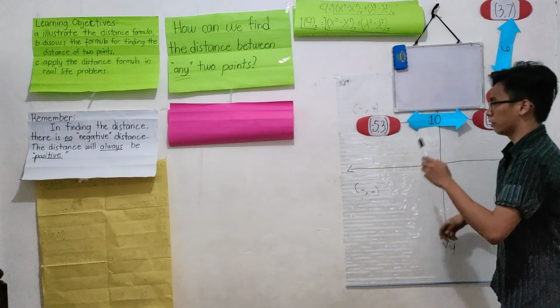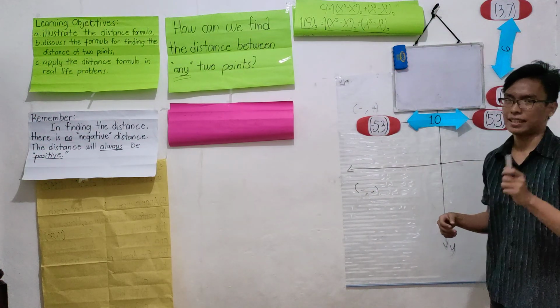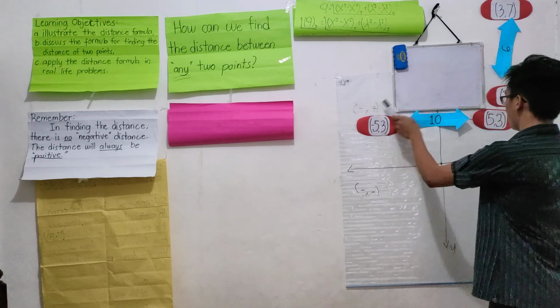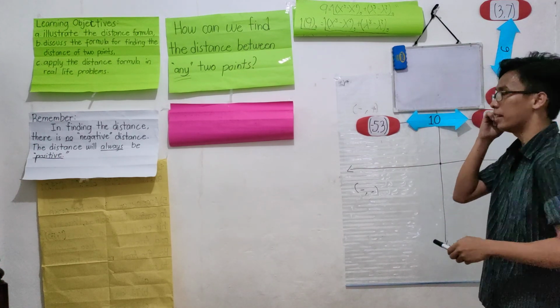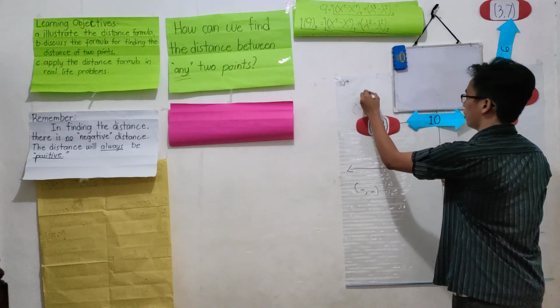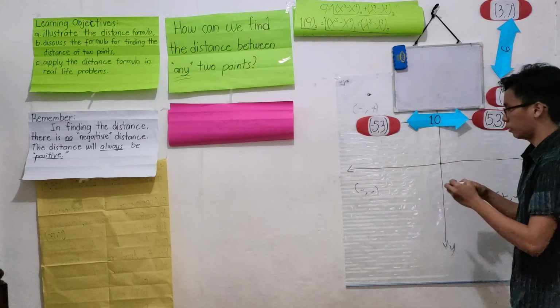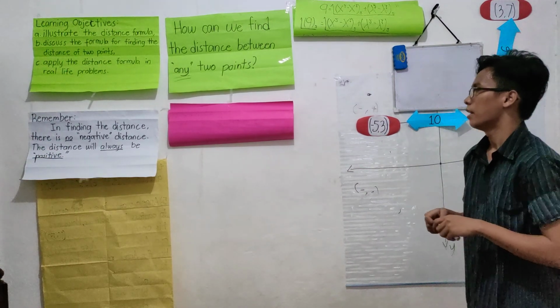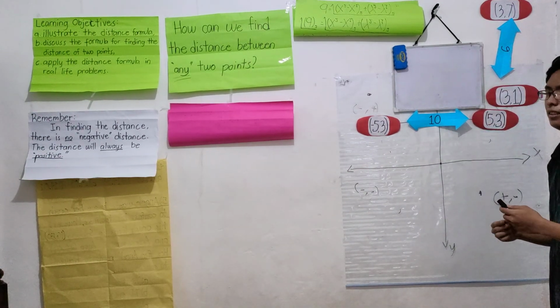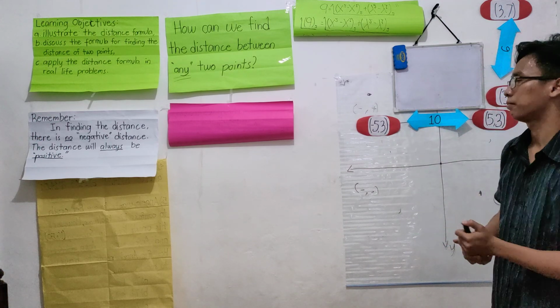It means that we will find the distance between any 2 points that are plotted everywhere in the Cartesian plane. It can be here, from here, can be here, everywhere on the Cartesian plane. Then how do we get the distance between them?